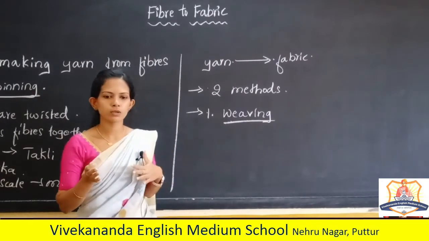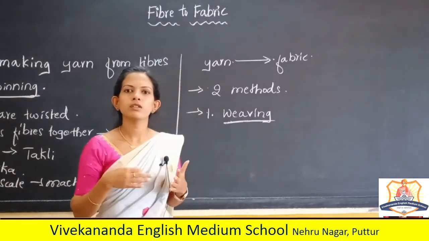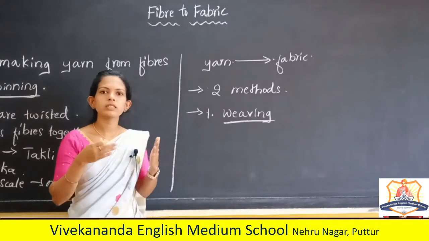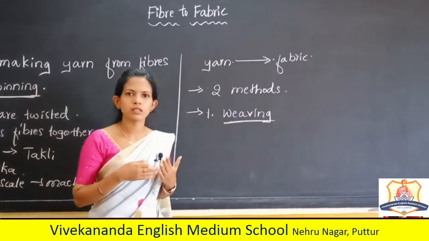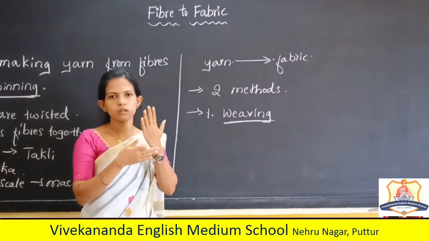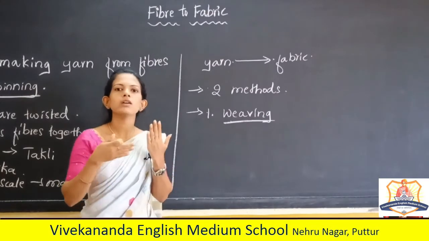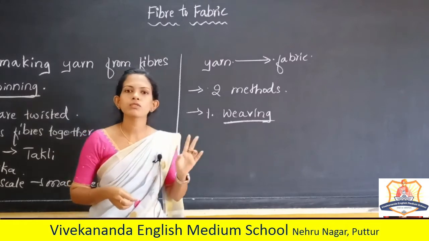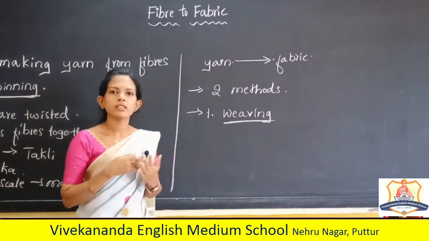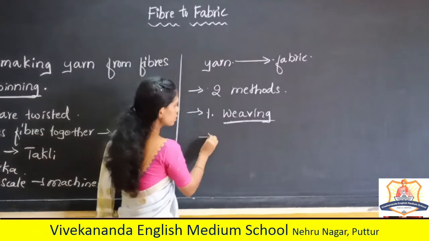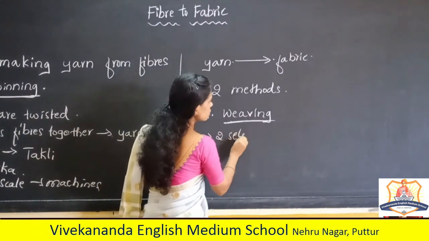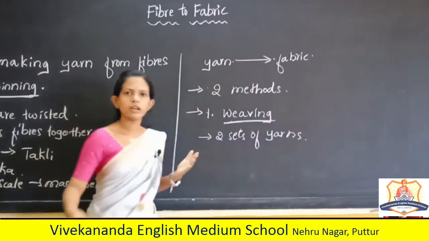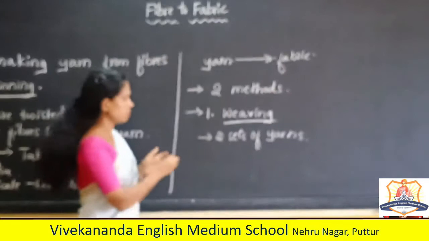In the last class I showed you the pattern of fabric. In the fabric there are two sets of yarns, one vertical and another horizontal. The two sets of yarns are arranged together, right?